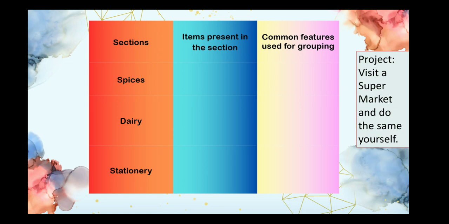And here is a project for you. Visit a supermarket and do the same yourself. That is, you will see the groups, you will see different rows labeled as something different, and you will have to then go and look at the objects and determine and decide how they have been grouped. What are the common features, right? So you will look at the objects carefully and then try to figure out their common features.